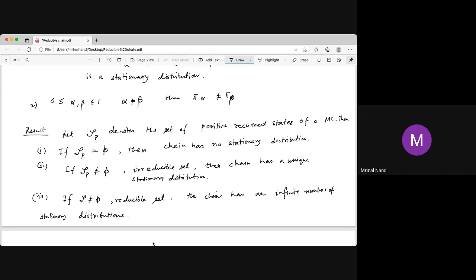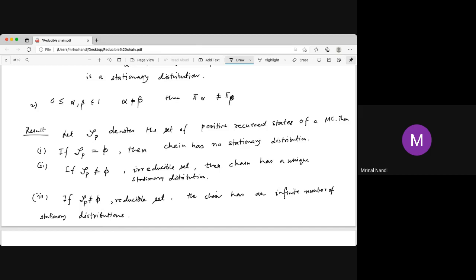So if this is a reducible set, then you can have two different irreducible sets of positive recurrent states. The set of all positive recurrent states is non-empty but not irreducible, meaning there is more than one irreducible component, with say pi 1 for one, pi 2 for another, pi 3 for another.